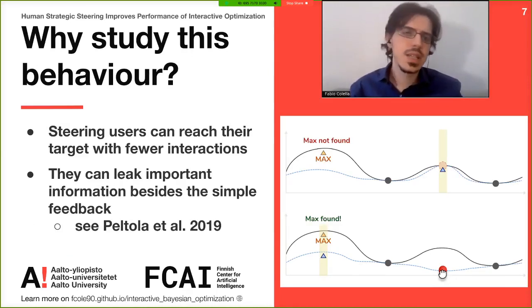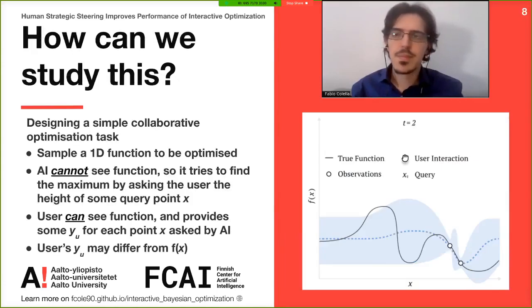Why should we study this behavior? We study this behavior because steering users can reach their target with fewer interactions, but also because they leak important information about their goal. For further information about this, please see the mentioned paper.